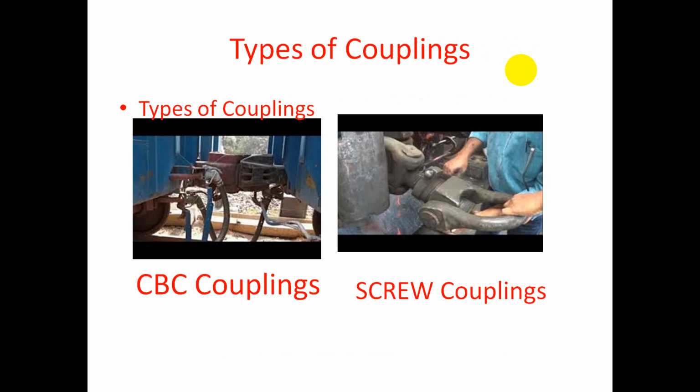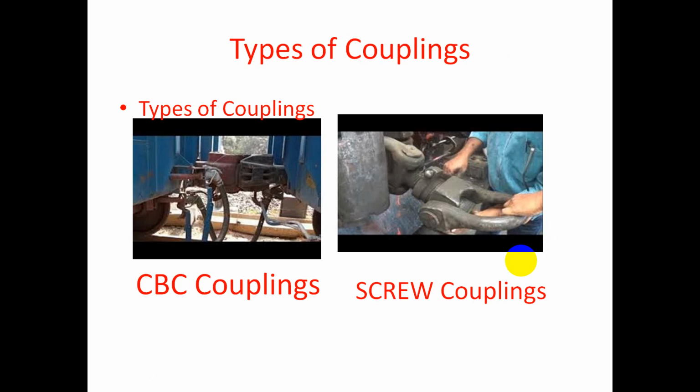Normally we use two types of coupling: a CBC coupling and a screw coupling. Friend, what is CBC coupling? That is center buffer coupling. I repeat, CBC stands for center buffer coupling, and then there's the screw coupling. CBC is much more advanced, and nowadays most trains are equipped with CBC coupling. CBC is able to transmit both tensile and compressive forces.